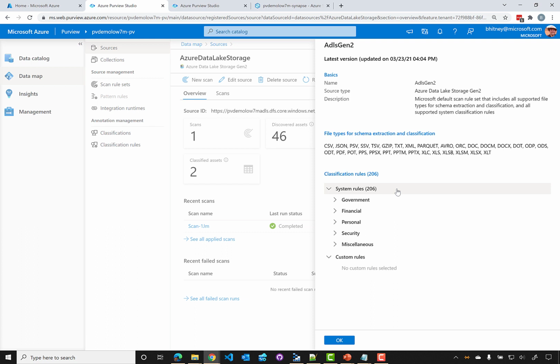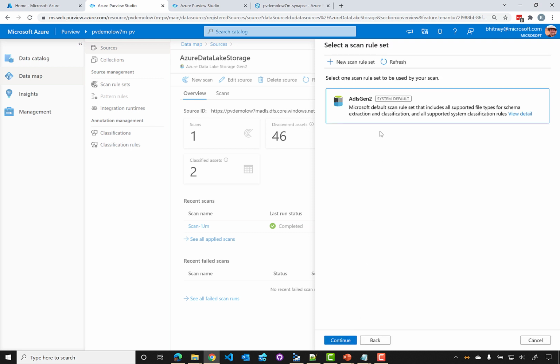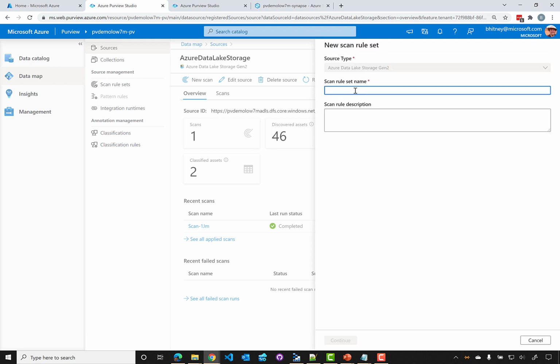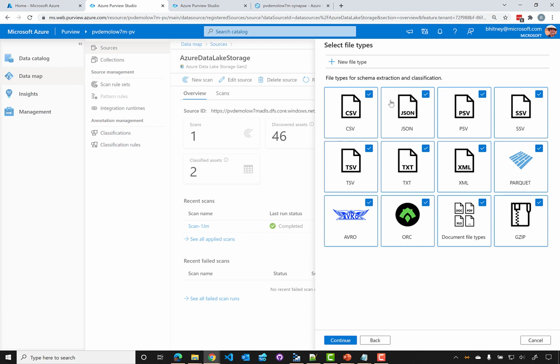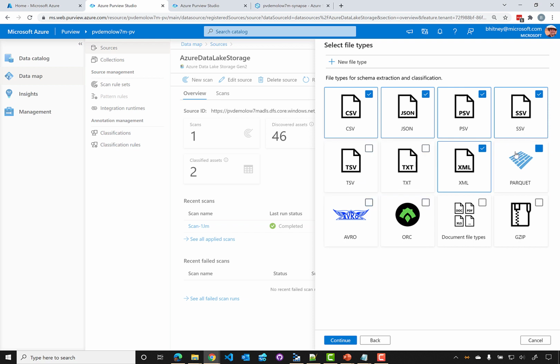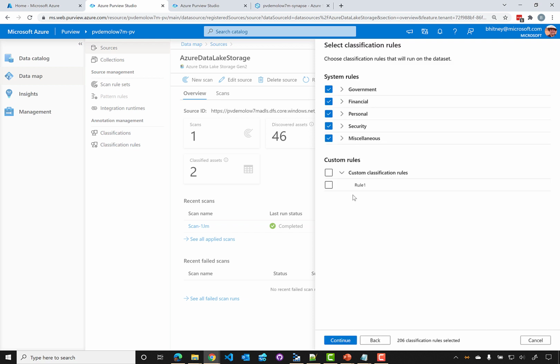So this is our opportunity where we could create custom classification rules and then also a way to scan for certain files. So if we do this, we could click a new scan rule set, give it a name. So for example, I could say this is a custom rule set. We can then configure which file types, and we can either add new file types or use the default ones. Let's just assume for the sake of argument that we're only interested in maybe a few different file types. And then the rules that apply.